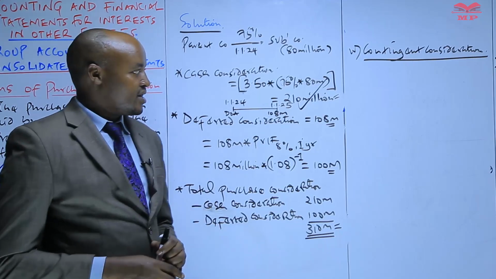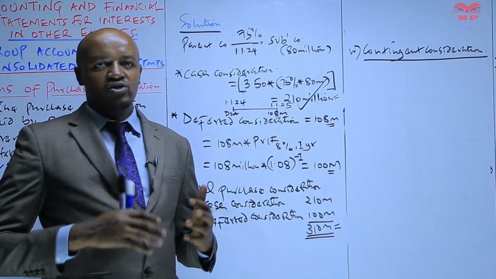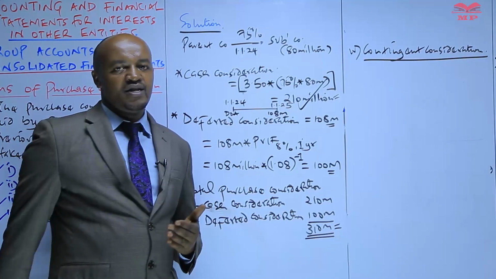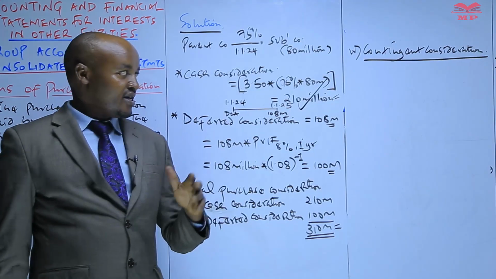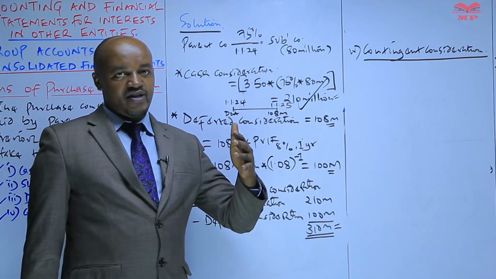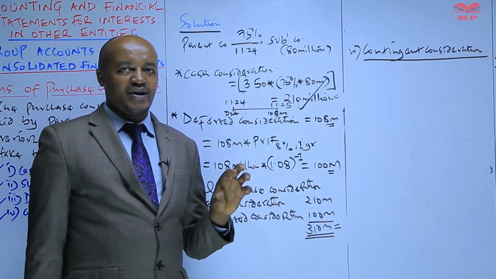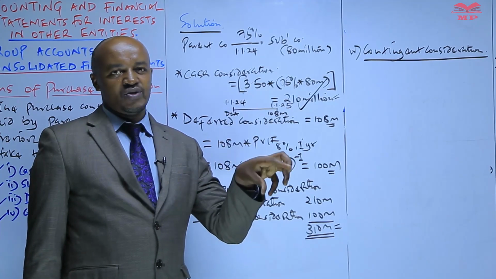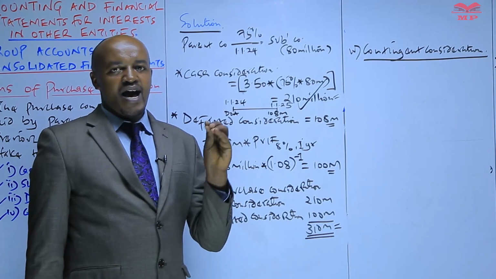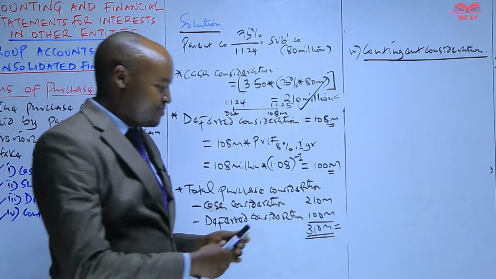So the parent company, for example, can promise to pay the previous owners of the shares which have been acquired in the subsidiary company once certain conditions have been met. For example, the parent company can promise the previous owners of the shares acquired in the subsidiary that if the subsidiary company profit exceeds 100 million or even 200 million, then the parent company will pay an additional consideration. So therefore, you can see that this particular consideration here will only be paid upon certain conditions being met.